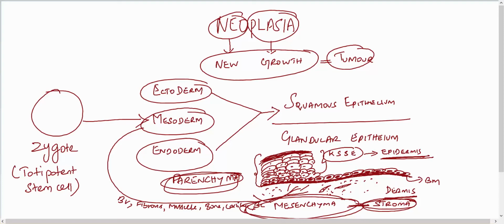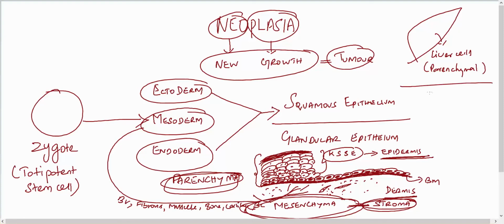If you take any tissue, it has a parenchymal component and a mesenchymal component. If you take the liver, the liver cells are the parenchymal component. The blood supply, connective tissue, blood vessels and macrophages in the liver are called the mesenchymal component.